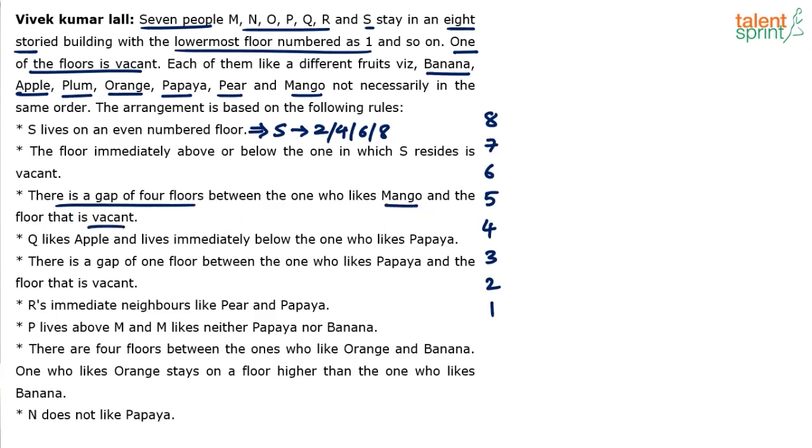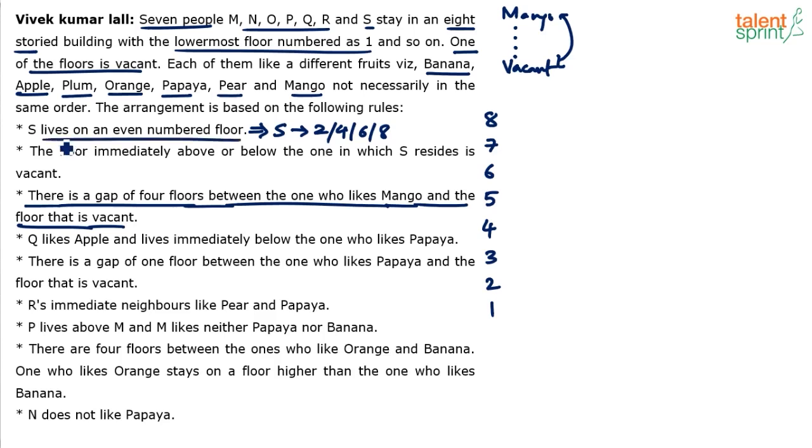So how do you represent this pictorially? Let's say if this is mango, then there should be 1, 2, 3, 4, and then there should be the vacant floor. There's a gap of 4 floors, and these can be interchanged. It can be vacant dot dot dot dot mango or mango dot dot dot dot vacant. So that's about this third clue that is given to us, right? Since we have represented this pictorially, we can mark this as a red statement. Yeah, this also is done.